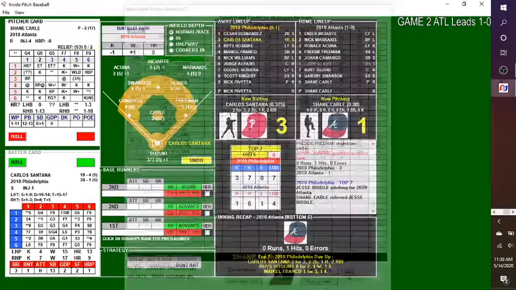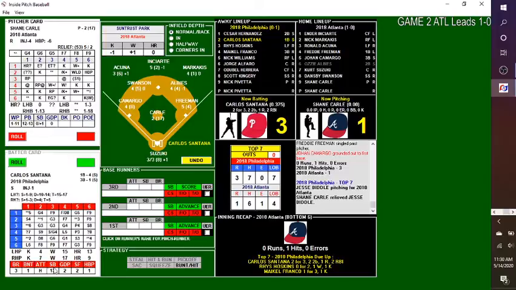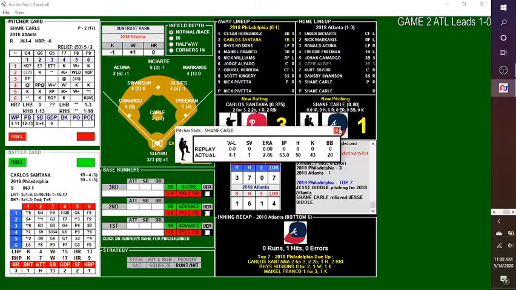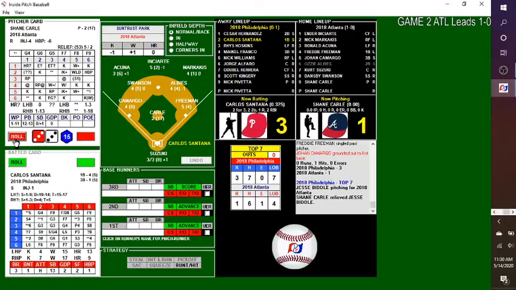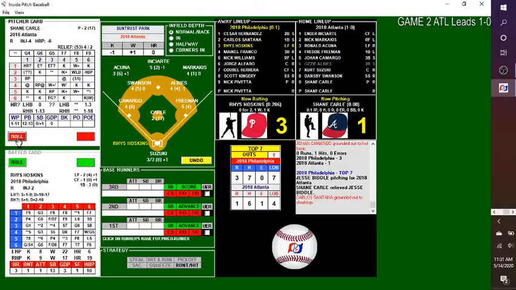Shane Carle coming in for Atlanta. I believe this is his first appearance in the NLCS. It is. He'll face Santana, Hoskins, and Franco. Santana 2 for 3 with 2 doubles and 2 RBIs. The pitch. Ground ball right at Swanson, goes to Freeman for out number 1.